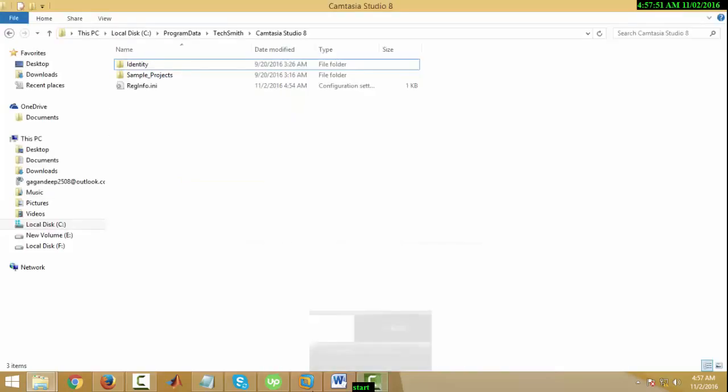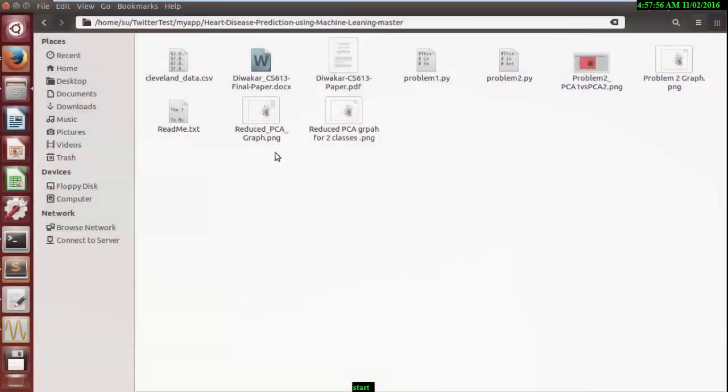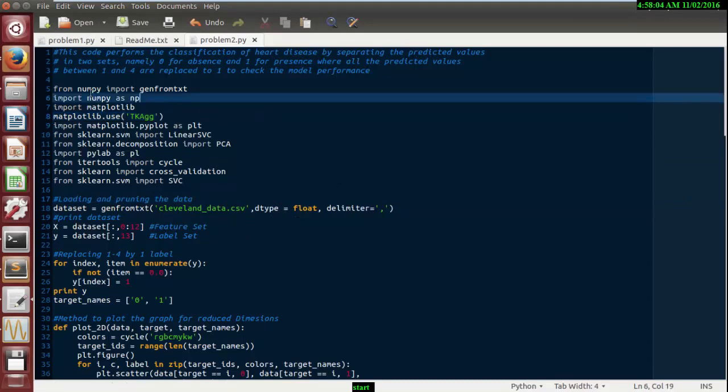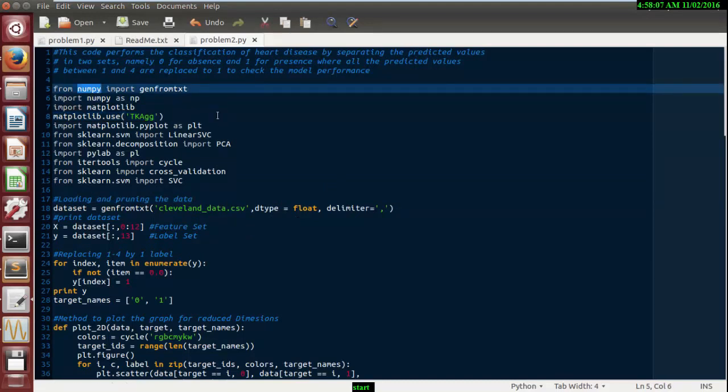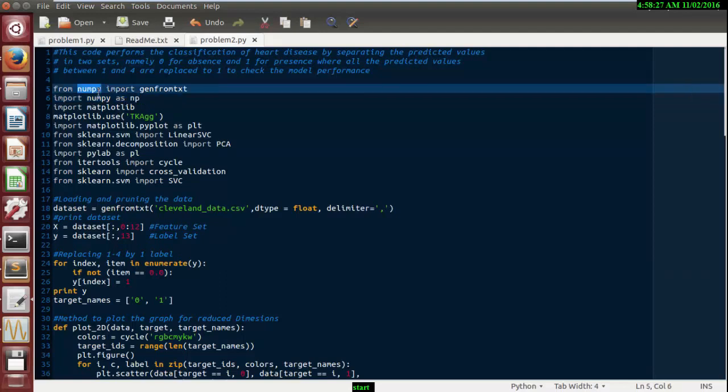So here we go. I have set up everything on my virtual machine. So that's my Python main script. As you can see, there are various mathematical libraries we require to import. We'll start with numpy, which imports the data in generalized format. We name numpy as np. So whenever we use np in this script, that means we are calling the numpy library.